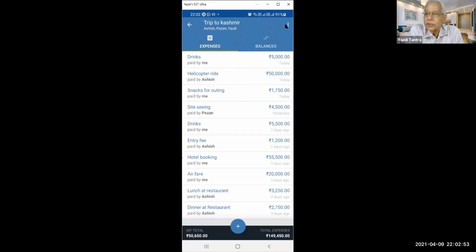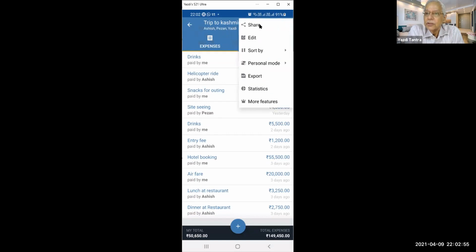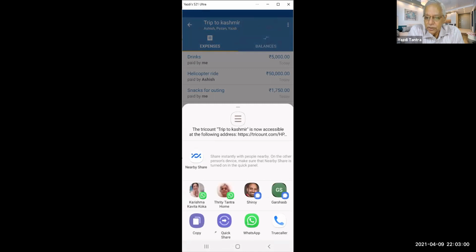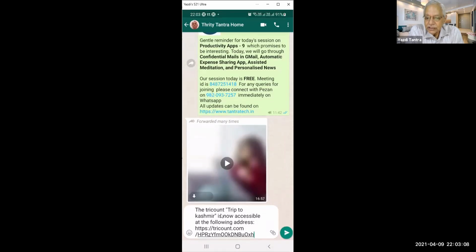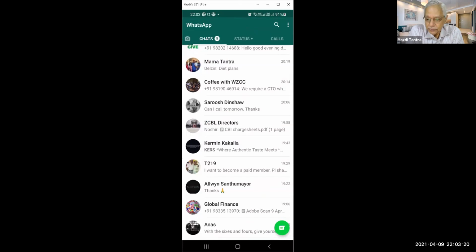Yeah. So here in the options, you say share. When you say share, you can share by WhatsApp. What it says, the TryCount trip to Kashmir is now accessible at the following address. So the person to whom you share it automatically gets this message. He clicks on it and automatically he comes into the trip.